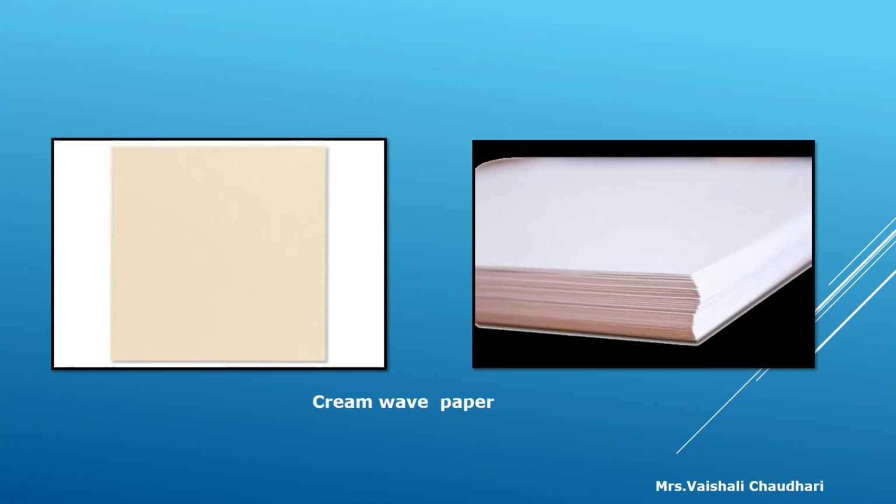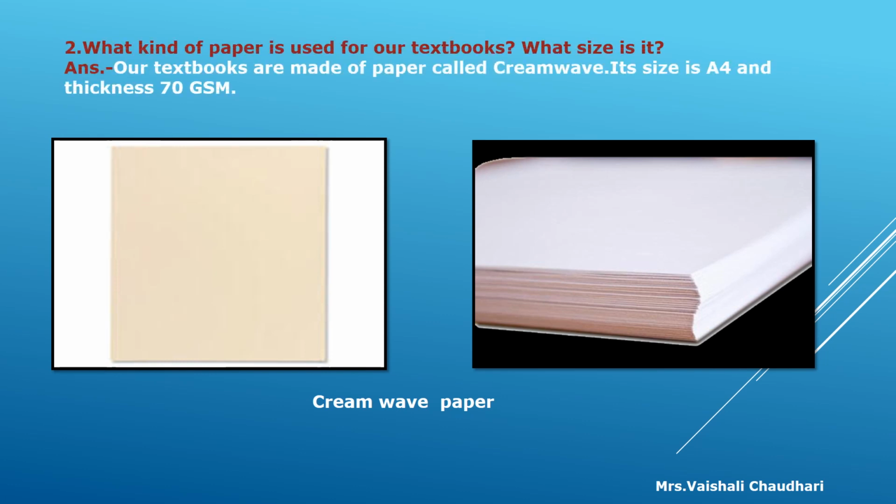Now second question is, what kind of paper is used for our textbooks? What size is it? Our textbooks are made of paper called cream wove. Its size is A4 and thickness is 70 GSM. GSM is, children, that is gram per square meter.